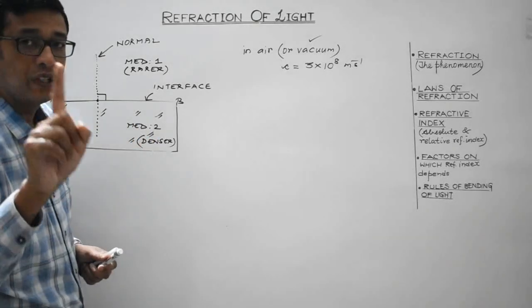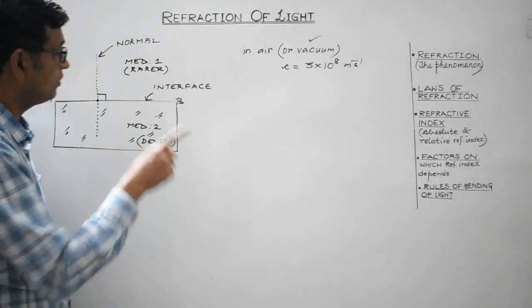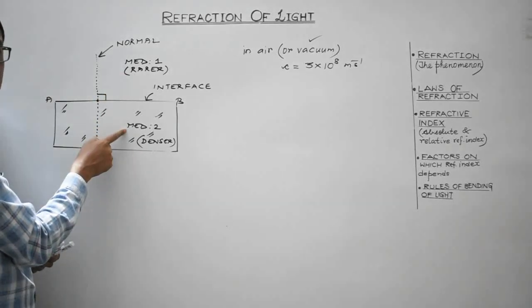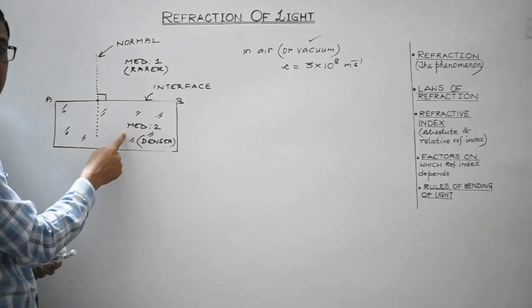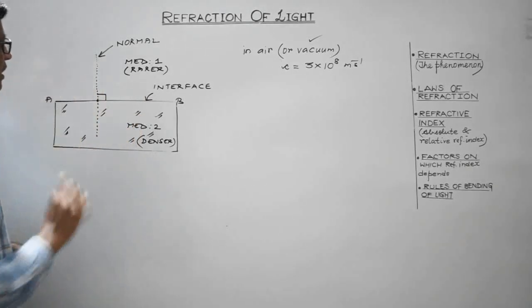So students, in which medium will the velocity of light be maximum, rarer or denser? It will be the rarer medium where the speed of light is maximum, while in the denser medium it will decrease, right?